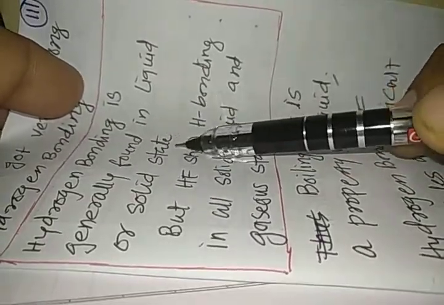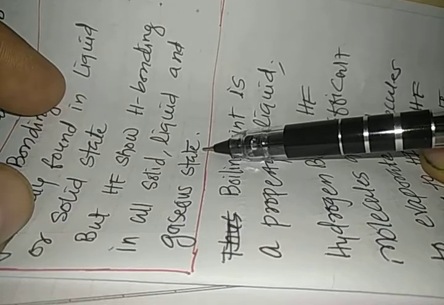Let us try to understand. Hydrogen fluoride HF has very strong hydrogen bonding. That is what we are aware of. But please try to remember this red box. Hydrogen bonding is generally found in liquid or solid state, but HF shows hydrogen bonding in all solid, liquid and gaseous states. So even when HF goes from liquid state to the gaseous state, it still contains its hydrogen bonding.